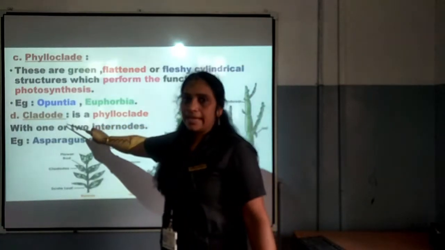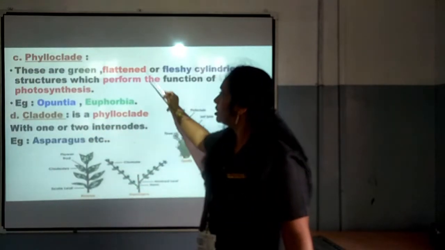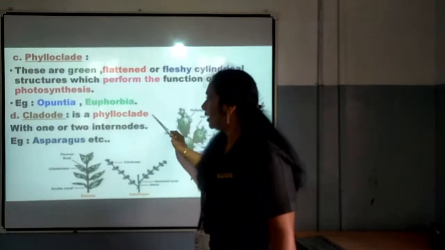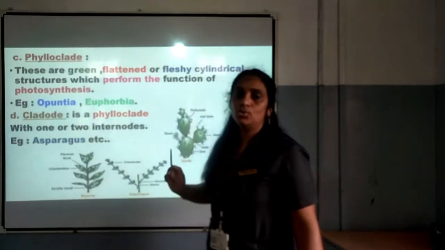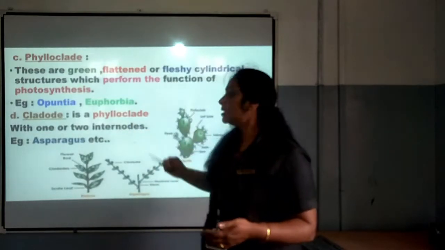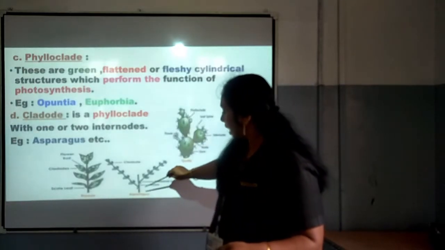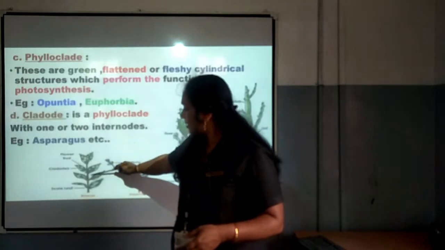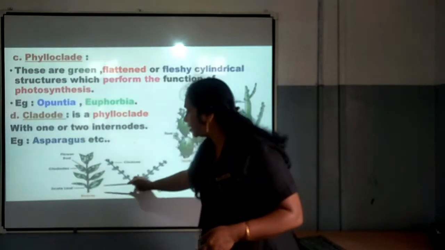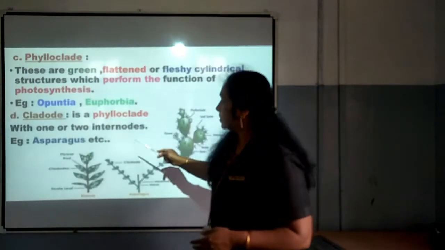The fourth one is cladode, which is a phylloclade. What is phylloclade? It is a green, flattened, fleshy cylindrical structure. So, cladode is a phylloclade with one or two internodes. We know what internodes are. In the case of cladode, we can see internodes. Examples are Ruscus as well as asparagus. In Ruscus and asparagus, we can see one or two internodes, that is cladode.